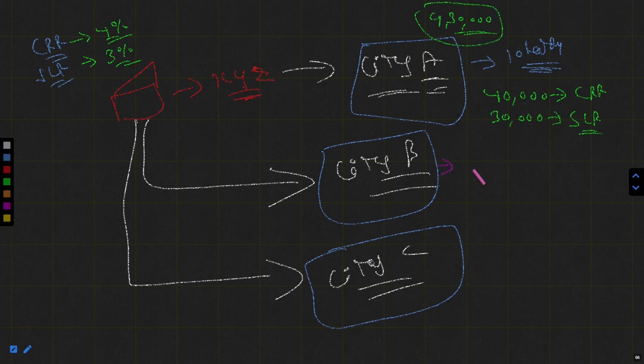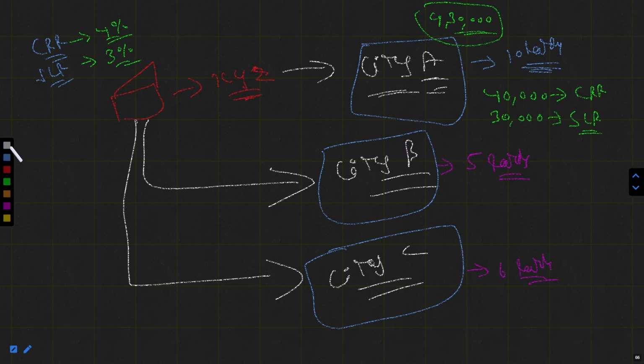Like if city B is having total reserves of 5 lakhs, and city C is having total reserves of 6 lakhs. They are also required to maintain the CRR and the SLR. They could not say we are maintaining it at one branch, so we are not maintaining it at the second branch.